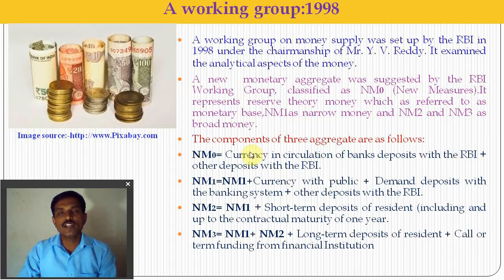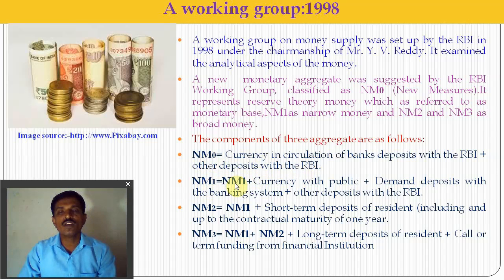According to them, M0 means currency in circulation plus bank deposits with the RBI plus other deposits with the RBI. So all banks' deposits with the RBI and other deposits with the RBI make up M0, the reserve money.